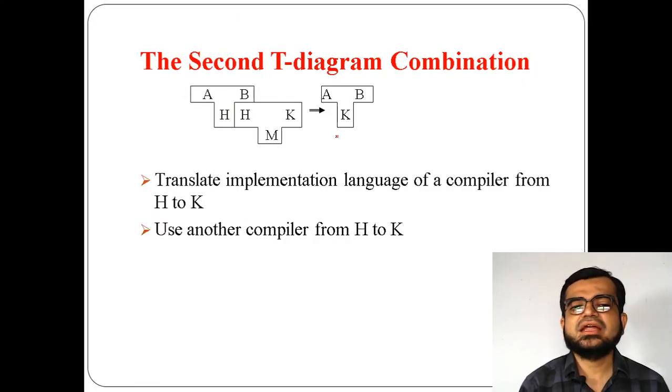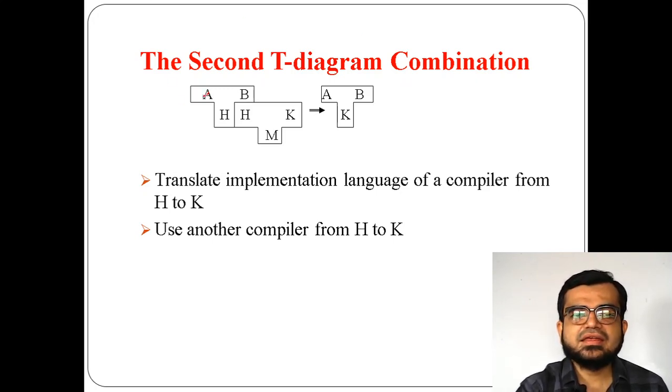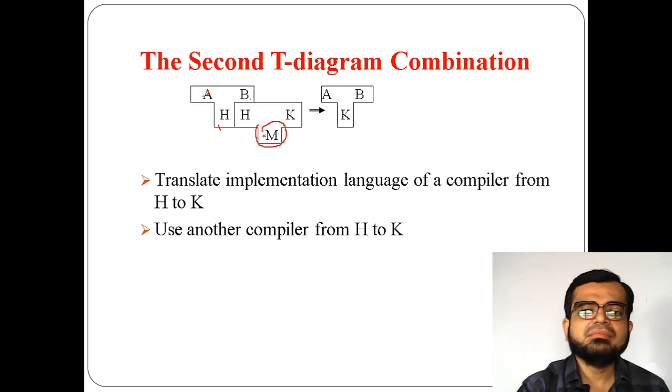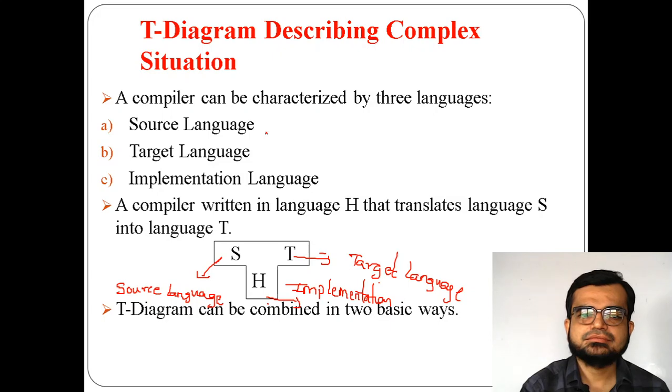Now if I go with the second T diagram combination, if you see the first T diagram, A is the source language and B is your destination, target language, and you are using compiler H. And I am using another T diagram in which I am using M, which means I am using a different machine language, that is, the implementation language.